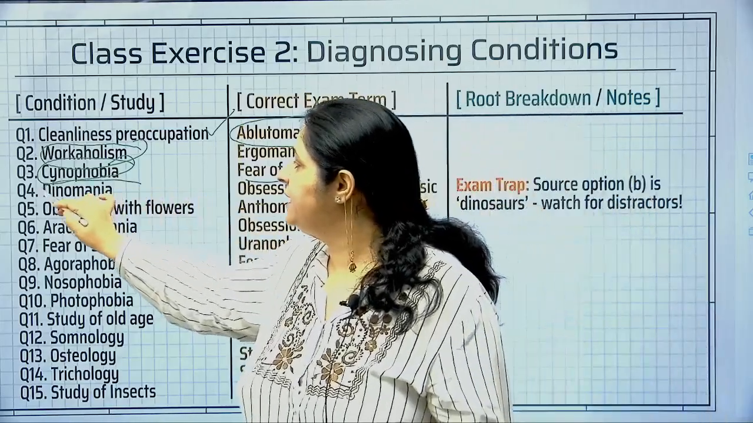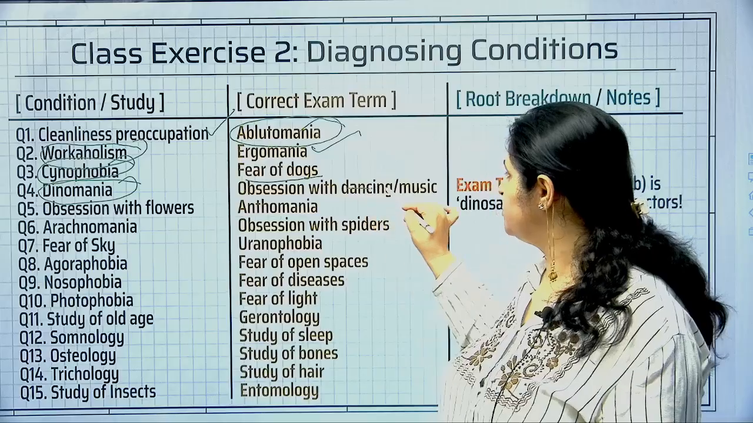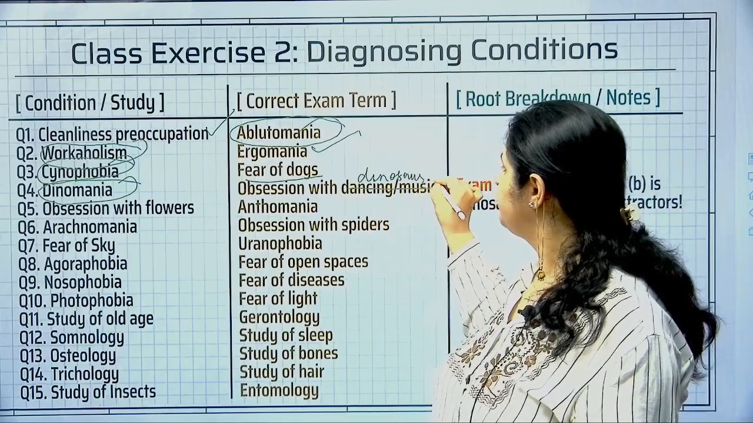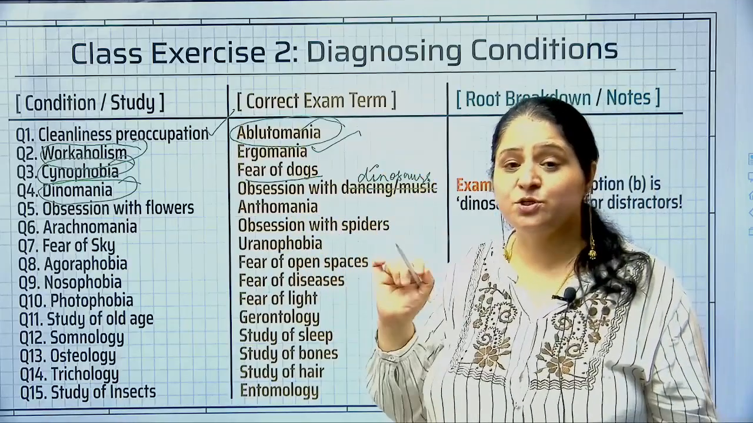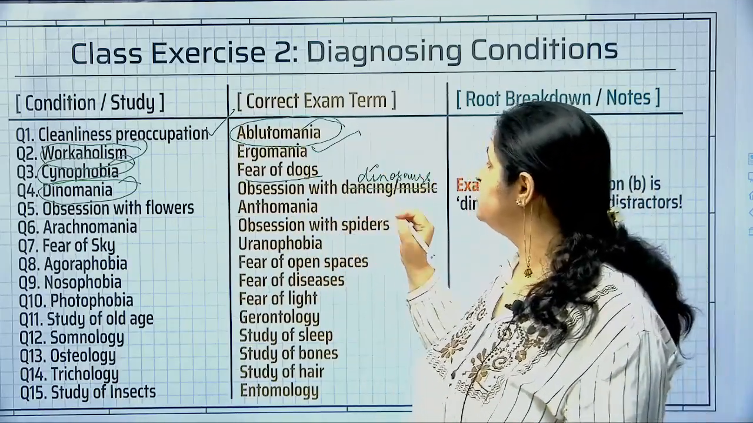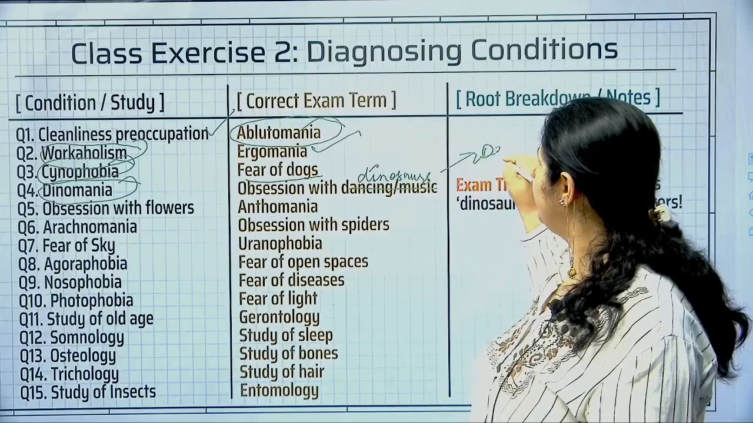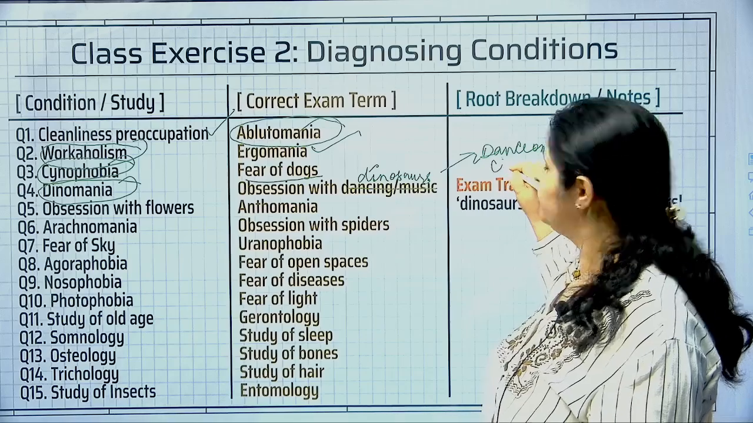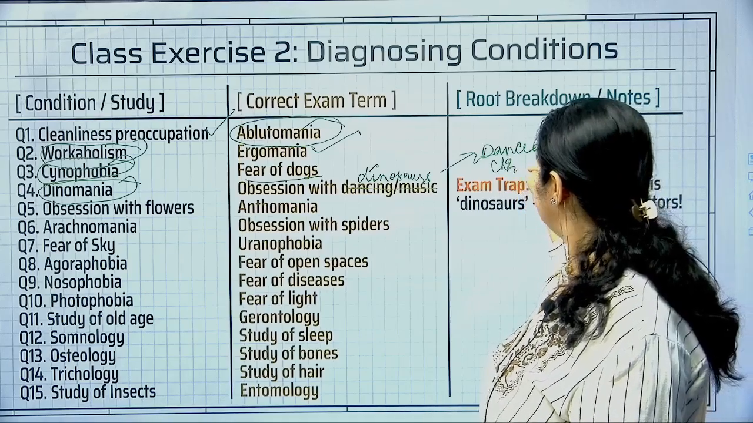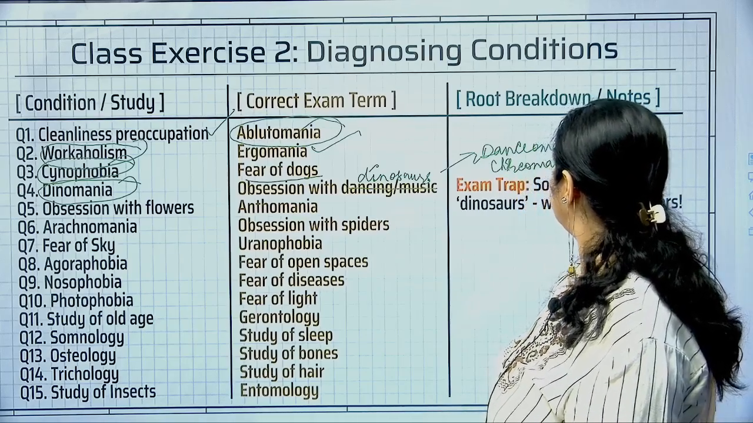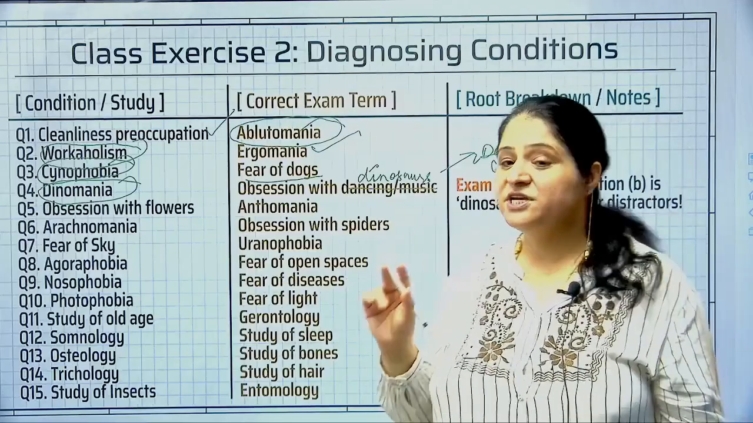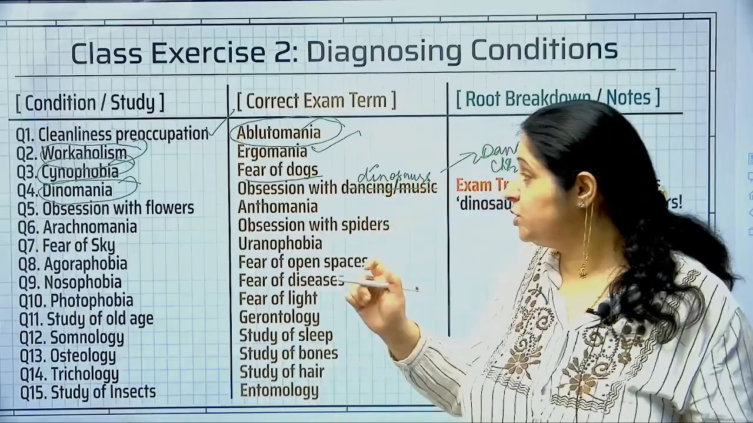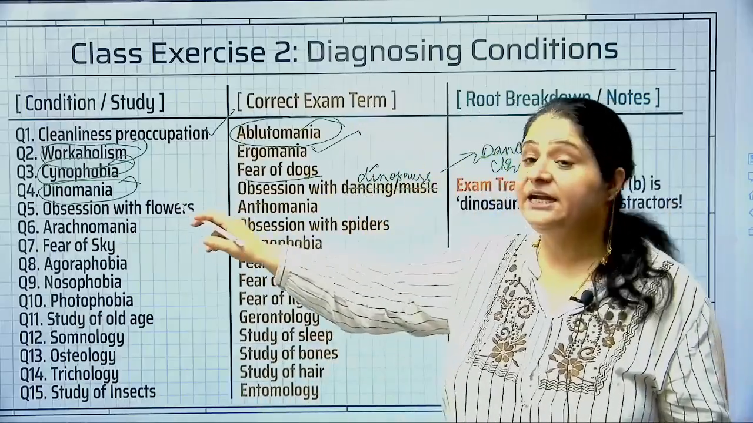Then we had dinomania. Now dinomania is not obsession with dancing and music. Dinomania is obsession with dinosaurs. Dinomania means obsession with dinosaurs. And obsession with dancing and music is dancomania. Dancomania you can say. Or you can say choreomania. There is choreography, right? So you can say choreomania. Right? So obsession with dancing is choreomania or dancomania. And obsession with dinosaurs is dinomania.